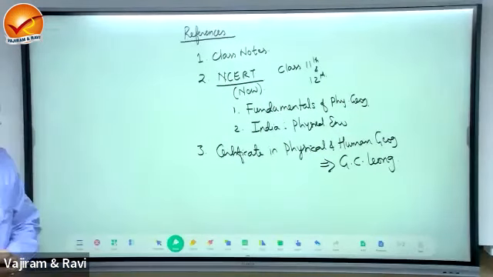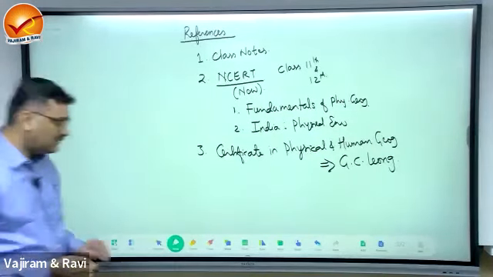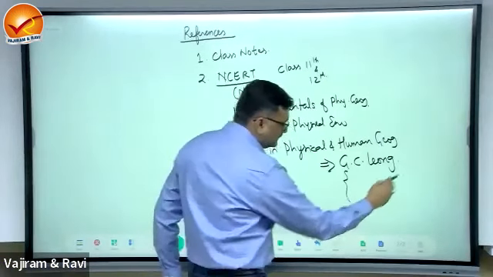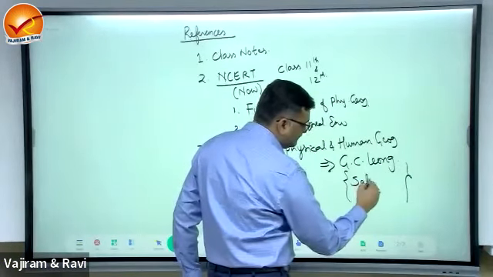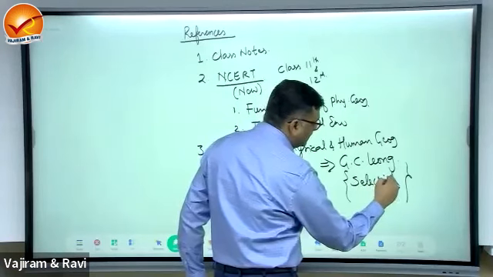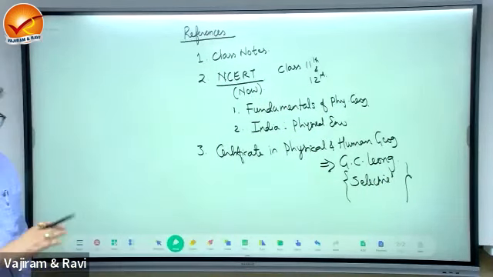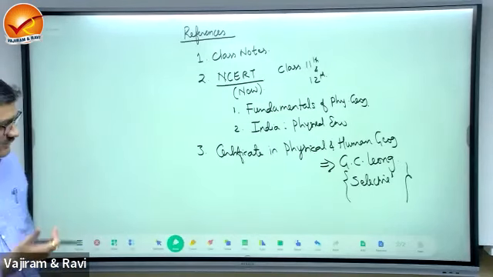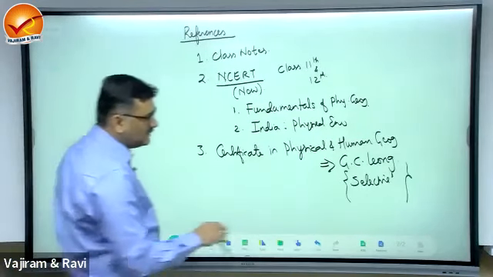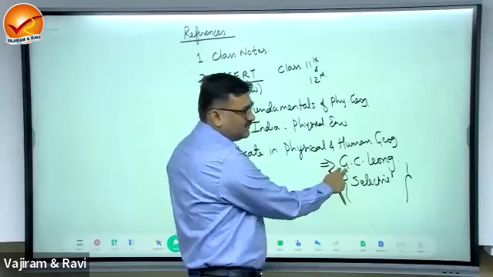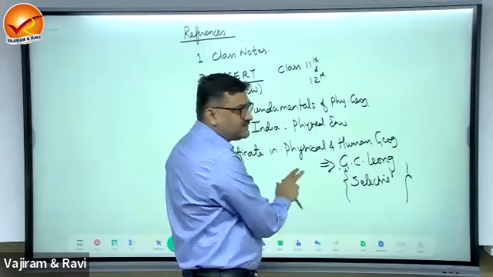Here, the topics are to be done in a selective manner. Not all the chapters are important. This is to be done along with the classes. Whatever topics are covered in the class, accordingly you can follow in G.C. Leong. Not every chapter is important.